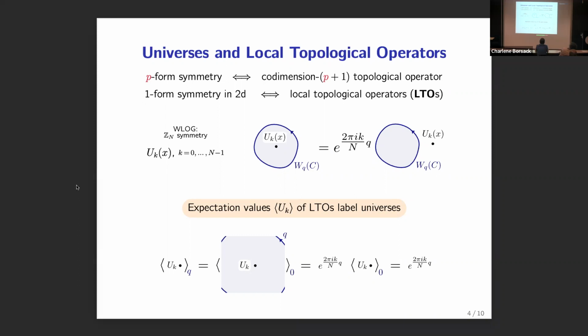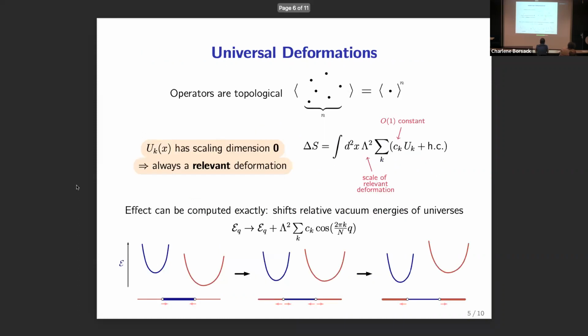In particular, if we look at the action that the LTOs have on the Wilson loops, basically they will tell us the one-form charge of the Wilson loop as we move the topological operator across the Wilson loop. From this property, we can determine that the expectation values of these local topological operators are going to label the different universes. Depending on what universe we evaluate this expectation value in, it's going to give us a different phase that labels those universes.